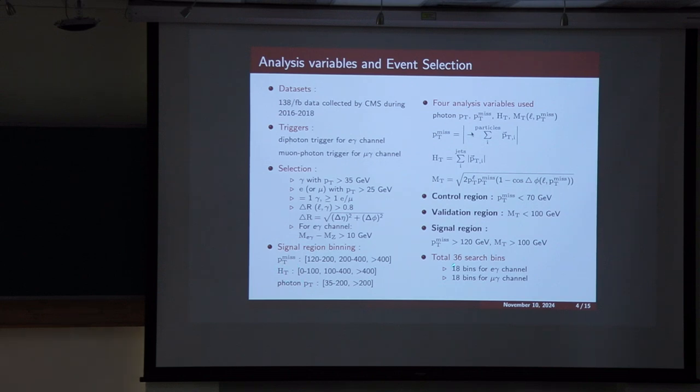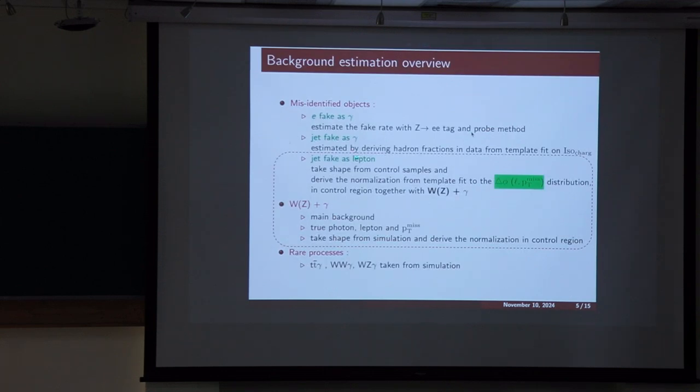So we have a total of 36 search bins, 18 bins for the e gamma channel and 18 bins for the mu gamma channel. Moving further, here are three categories of background. First one is fake object. We can have a fake photon or a fake lepton. Then we have a true background, that is W or Z plus gamma, which definitely has a lepton and photon in the final state. And the third category is ttgamma, WWgamma and WZgamma, which have a smaller contribution to the data.